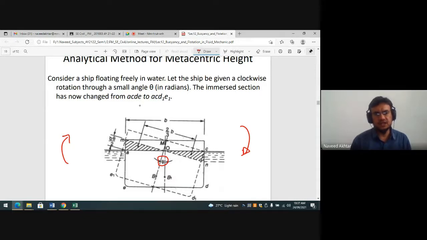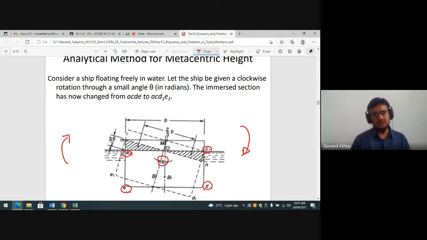The immersed section was originally A, C, D, E. What happened? The immersed section has changed its position.